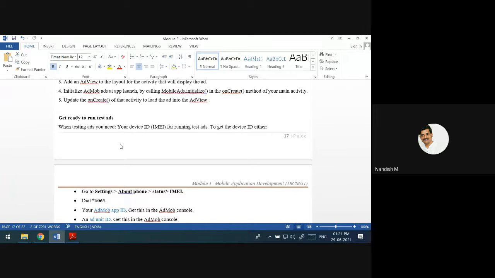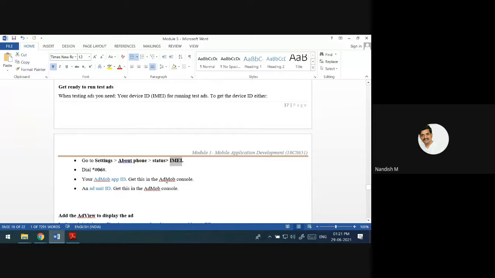There will be unique information about your device. Your device ID we are going to get from IMEI. You know about this IMEI, right? That is a unique number for your device. What is the unique number for AdMob? That you are going to get from the AdMob console.